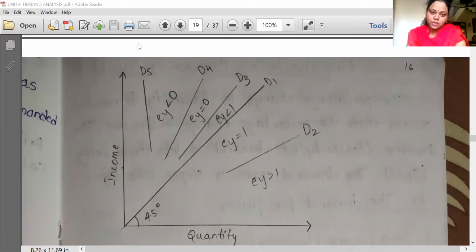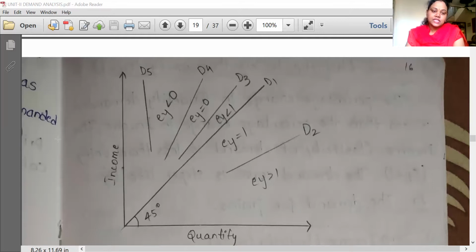There will be no change in the demand of the product, which means zero income elasticity. Generally, it is a vertical line shown in the graph as D4. Whatever the income rises or decreases, there will be no effect on some goods like neutral goods such as sugar and salt. Whatever the income the consumer gets, the demand for the product does not change, isn't it?